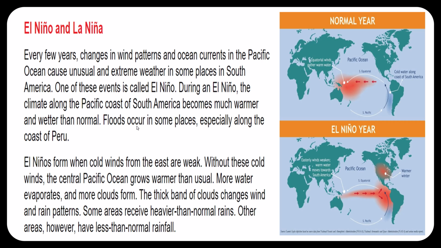Question number 10. Well, what causes El Niño to happen? Well, what happens is cold winds from the east are weak, and without those cold winds, it makes the Pacific Ocean water grow warmer than usual, and that means more water evaporates, which means more clouds form, and of course more clouds forming means more rain, and the cycle happens. And you can see a picture over here, a normal year and what happens, and then you can see an El Niño year of what is happening.